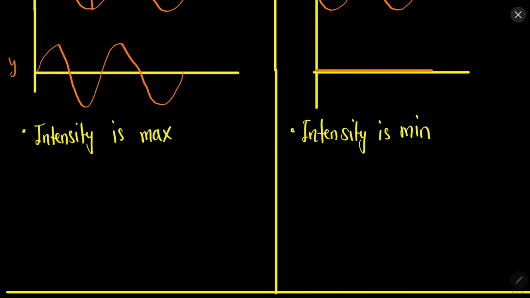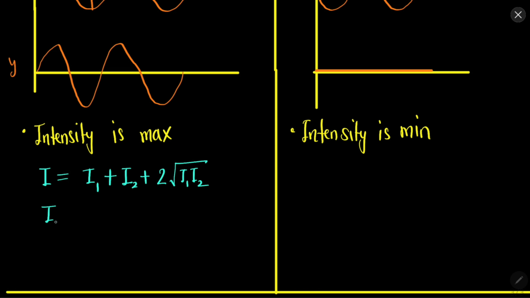So when we have constructive interference, the resultant intensity will be equal to I1 plus I2 plus 2 root I1 I2, which is greater than the individual intensities.